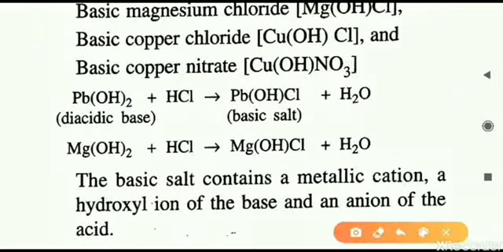We have taken a base, Pb(OH)2, lead hydroxide. It is reacted with the acid HCl. What we will get as a result is a basic salt. Let us understand this. Pb(OH)2 will dissociate into what?